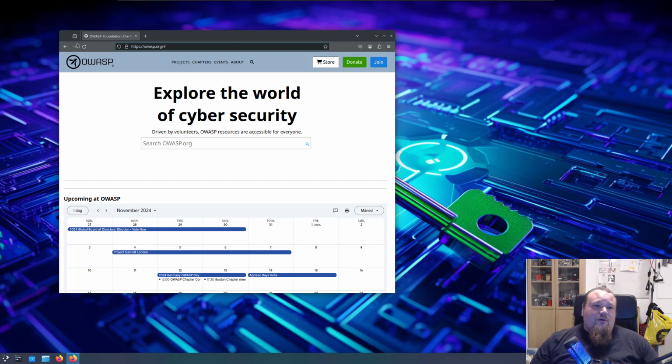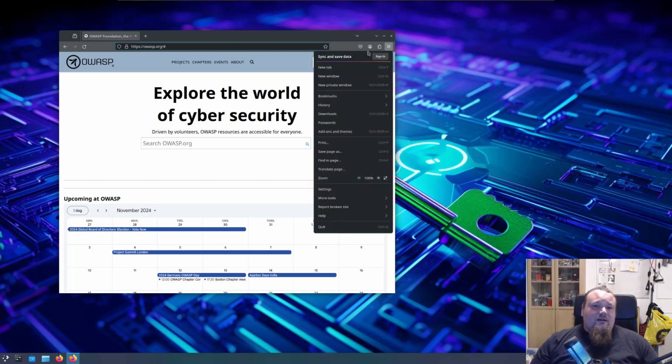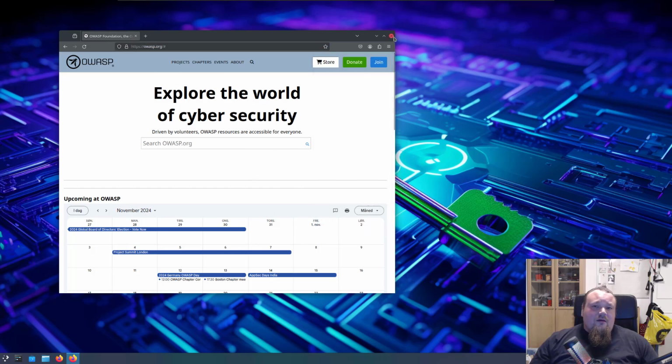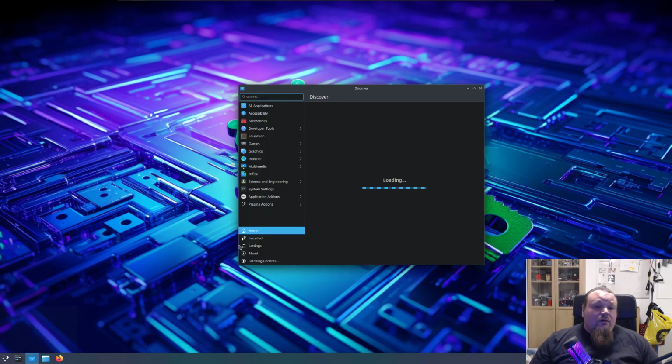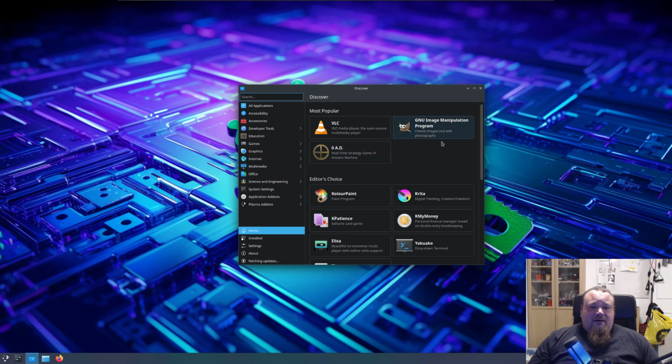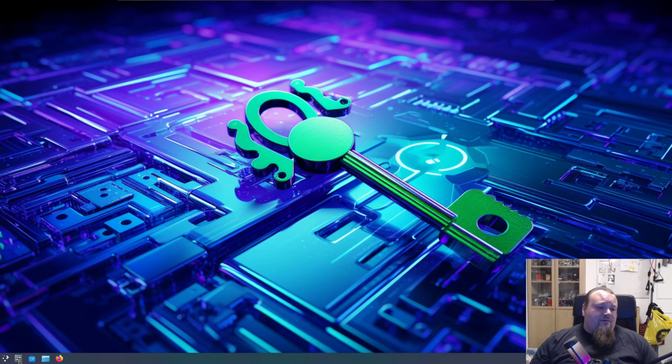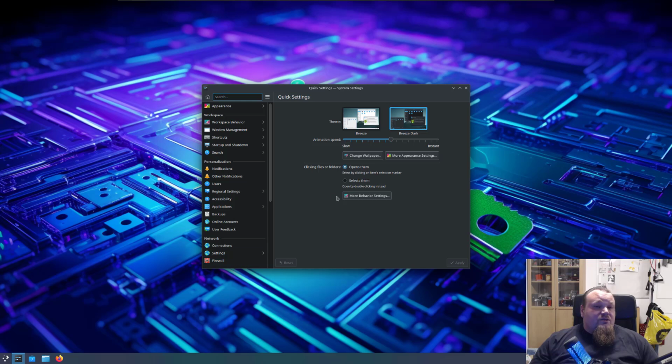Now, this is just a normal browser. I don't really care too much about looking at it. It's just another Firefox browser. And all the different kinds of tools, Dolphin, interesting name. What is this? Discover. I'm not sure what that is all about. Okay, so it's like an overview of the OS. I think it's great. And I have a terminal right there, and system settings, which enable us to change things. Now, I kind of like that it started up really well.